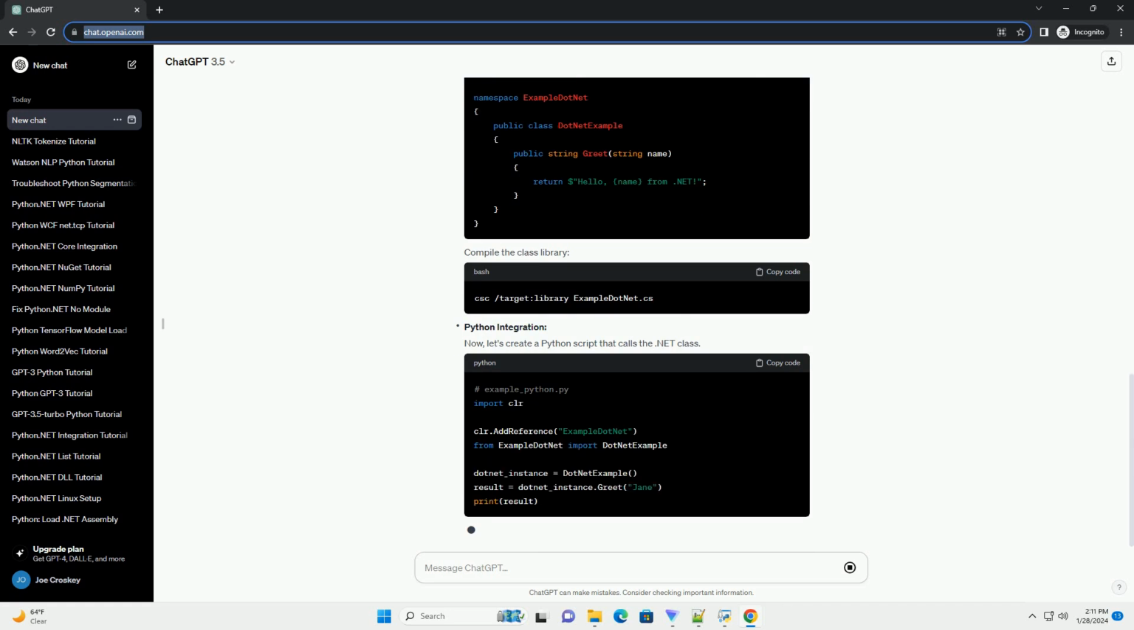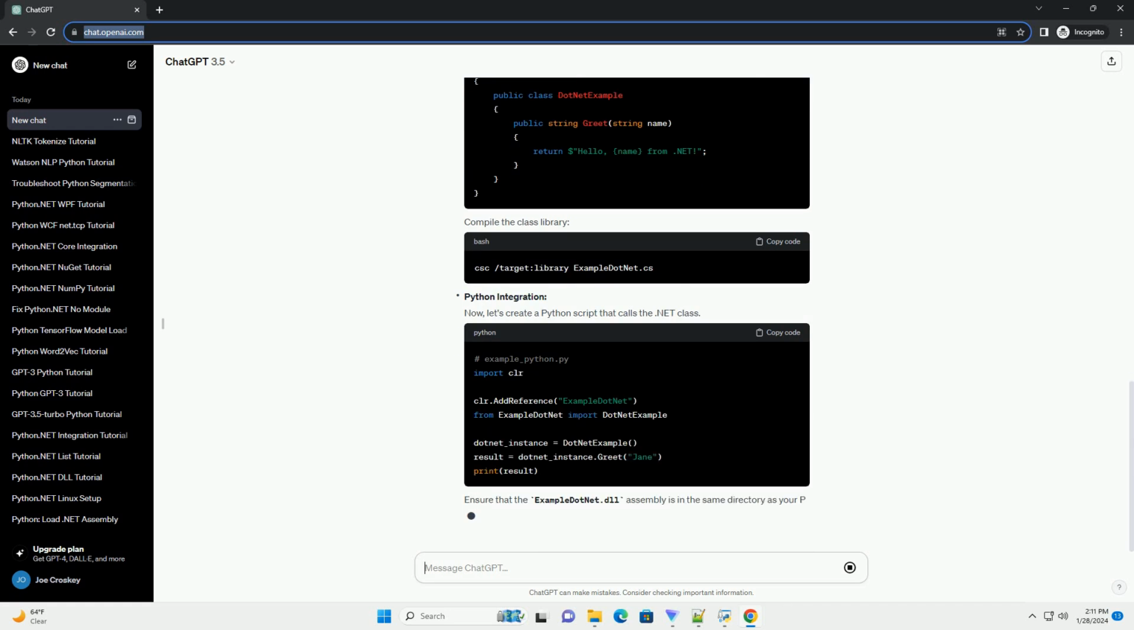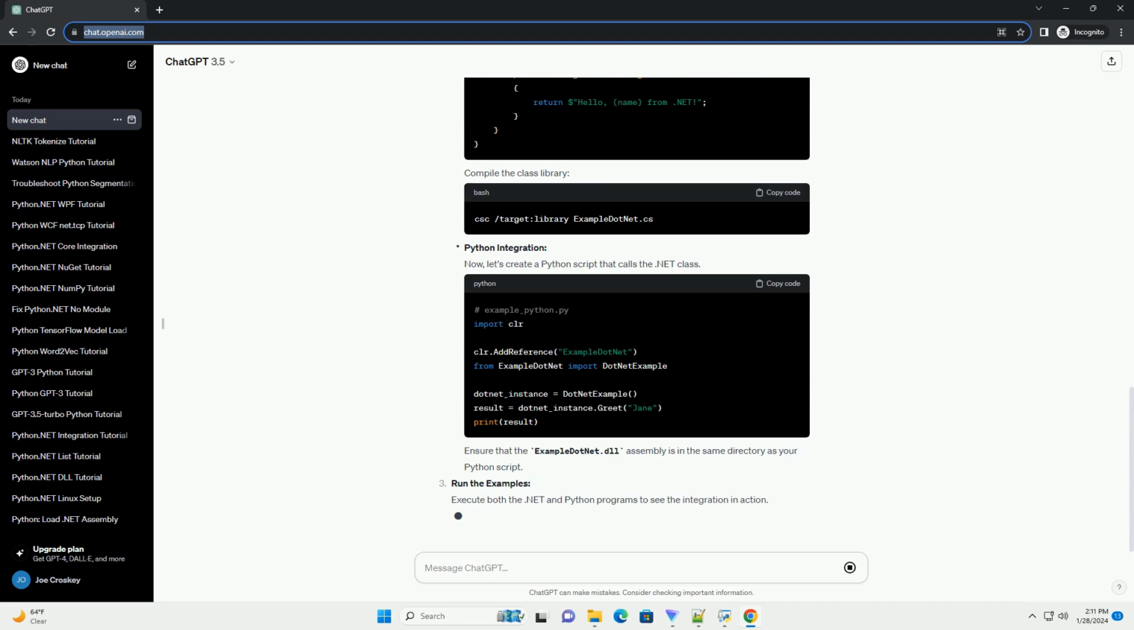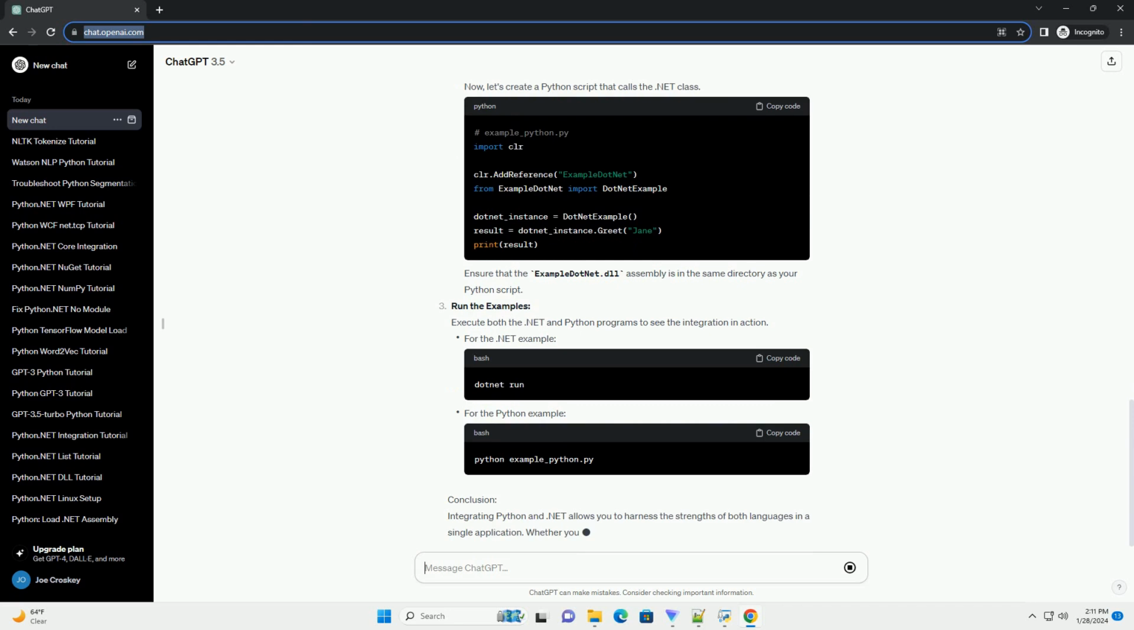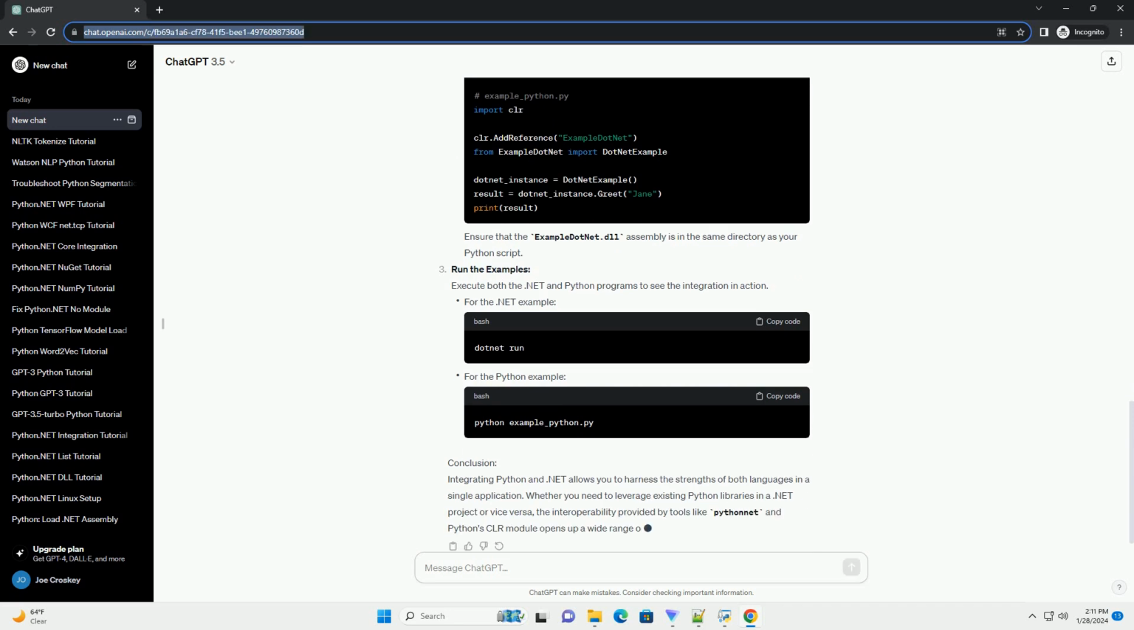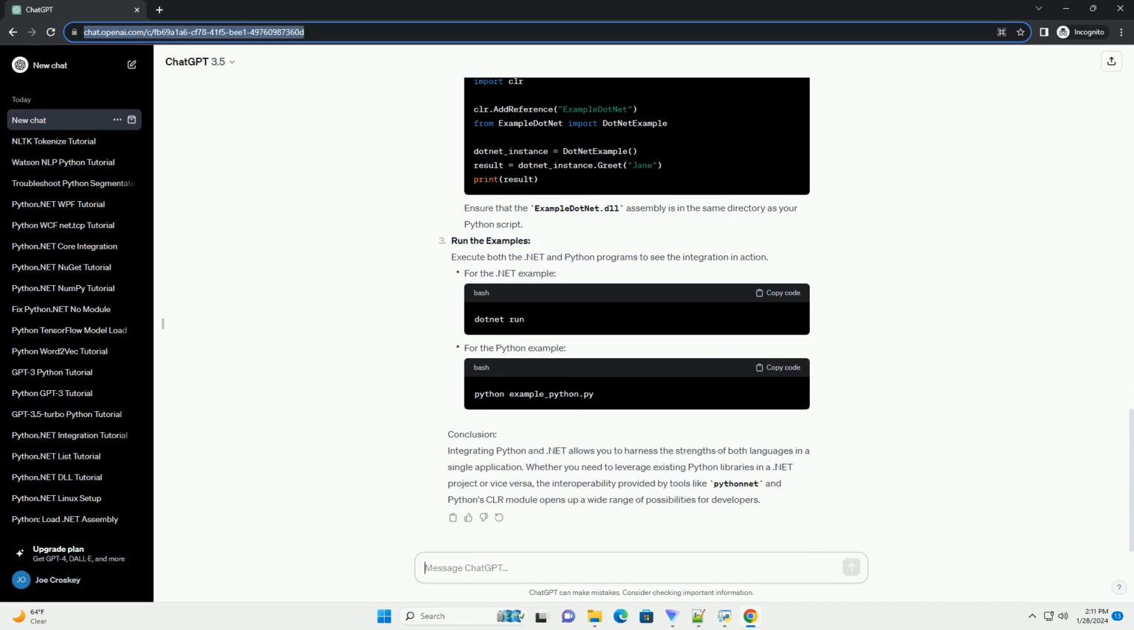Step 1, Install the Pythonnet library. Step 2, Create a simple Python script, example.py. Step 3, Create a C# console application. Part 2, Calling C# code from Python.